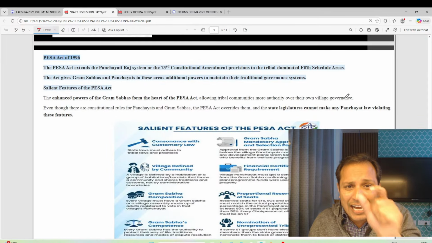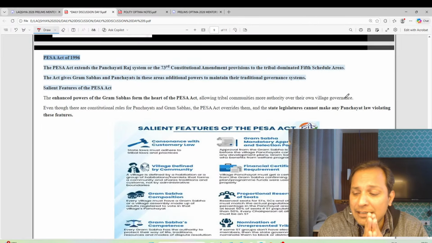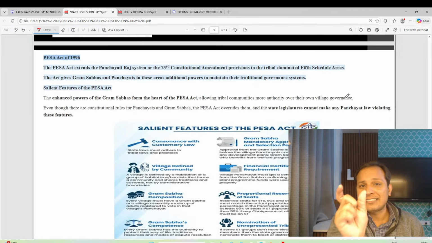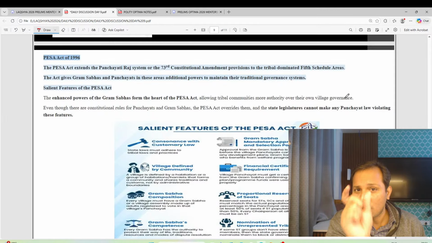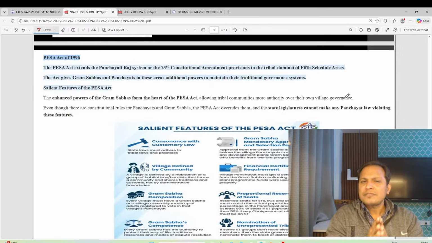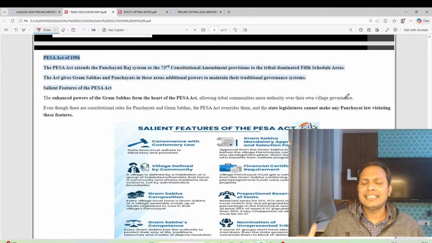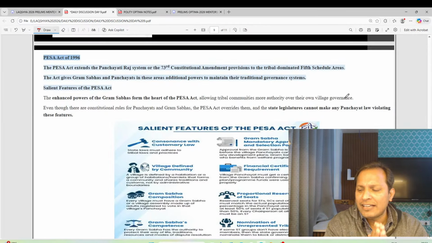Gram Sabha, who has the power under PESA, guys? The Gram Sabha has the power under PESA. The Gram Sabha's role is very, very crucial in PESA, Panchayat Extension to Scheduled Areas. It is the Gram Sabha which is responsible for protecting the land of the tribals and giving approvals. Very, very important, guys. Gram Sabha has a lot of powers.